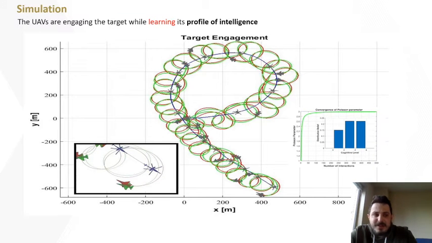To validate the efficacy of the proposed approach, we carried out some simulations. This figure illustrates the target engagement. In particular, we observe that the pursuers circumnavigate the target while the target is evading them. Furthermore, while the pursuit is taking place, the UAVs are learning the profile of intelligence of the target.